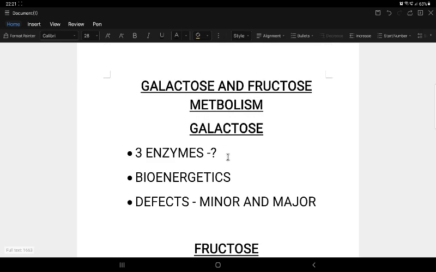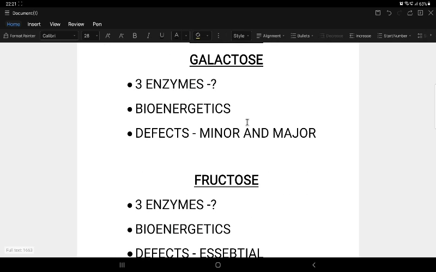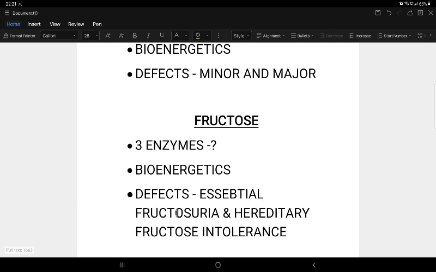And then coming to galactose and fructose metabolism, just the same points: 3 enzymes, bioenergetics, and defects.